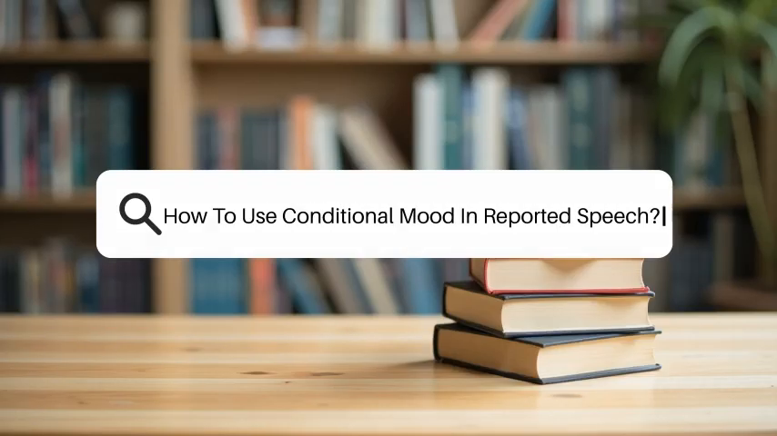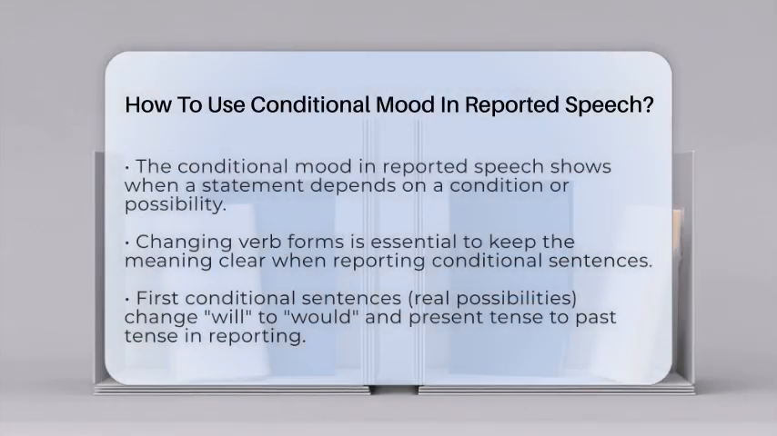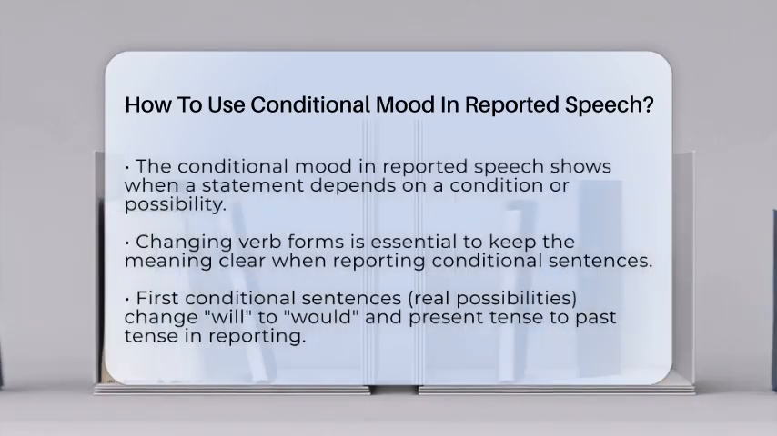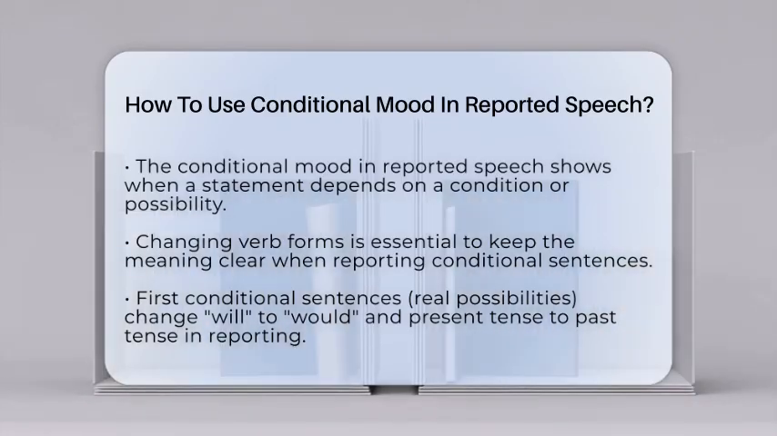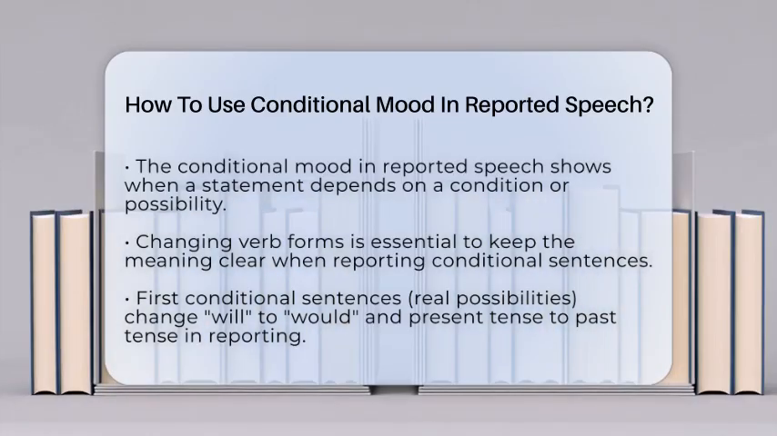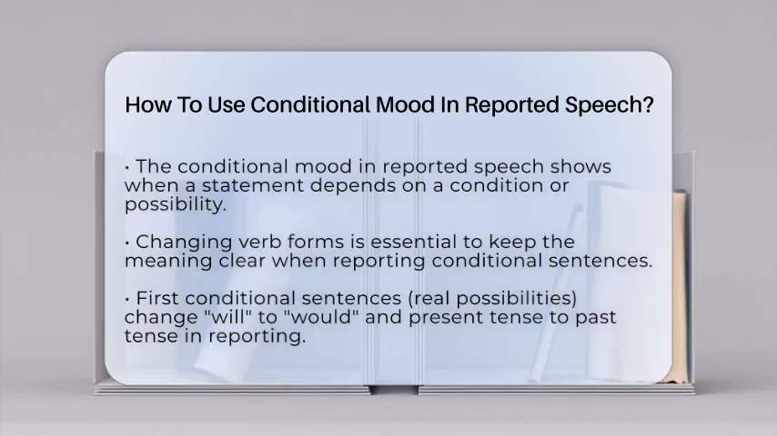How to use conditional mood in reported speech. Imagine telling a story about what someone said, but you want to show it was based on a condition or a possibility. That's where the conditional mood in reported speech comes into play. It helps you express ideas that depend on certain conditions, like what might happen or what could have been.